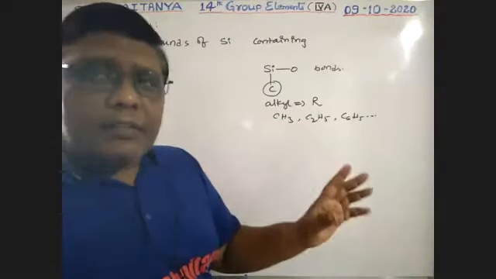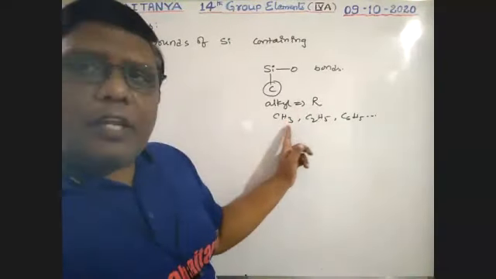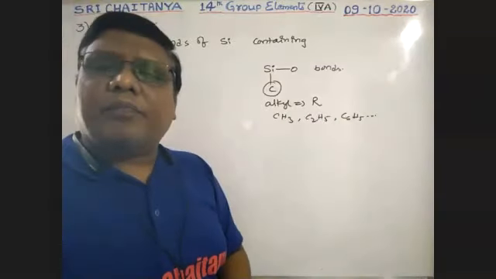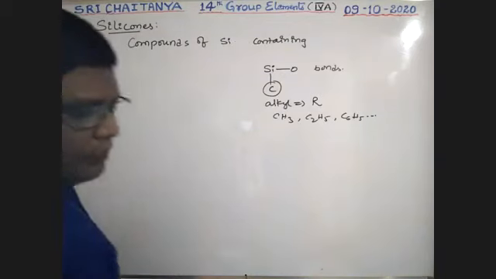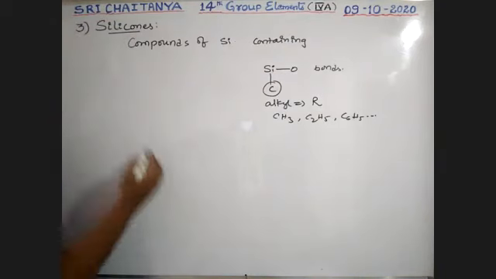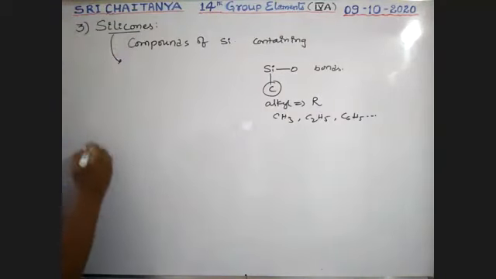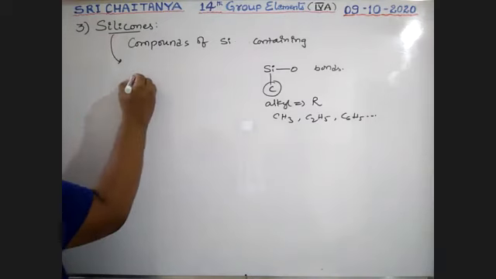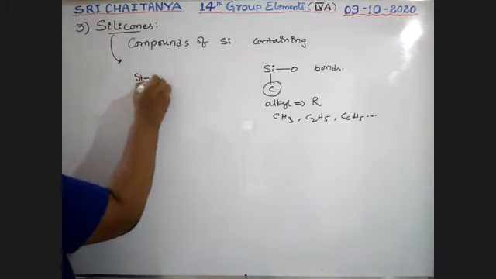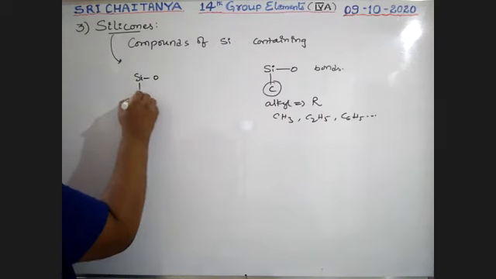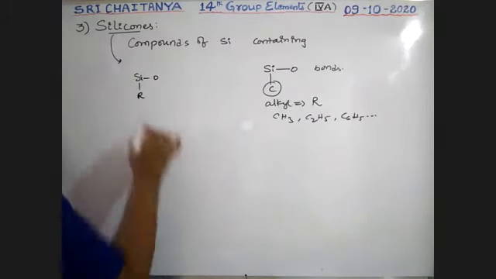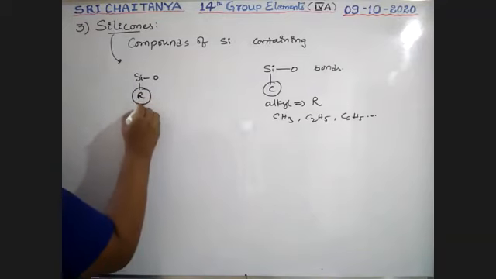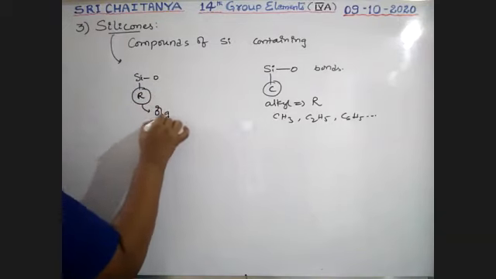So what are these R groups? Either methyl group, ethyl group, or C6H5. So these are compounds containing silicon with oxygen, and silicon with carbon, that is silicon with an alkyl group. This alkyl group is the organic part.